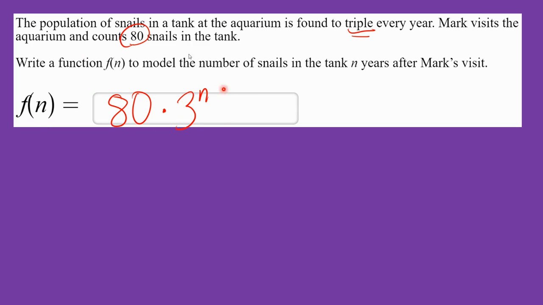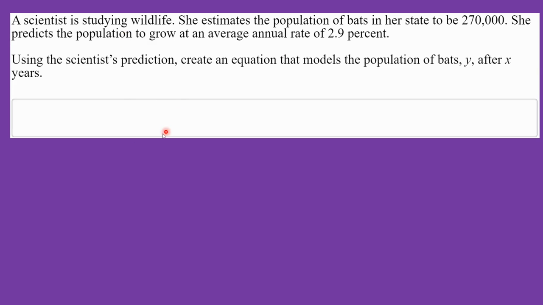It didn't even ask you to do anything else after that, which is a lot kinder than I've been to you guys. This question was also on a recent end of course exam, so it's very similar. A scientist is studying wildlife. She estimates the population. Anytime they tell you a population, unless they say it's not exponential, it's going to be exponential. The population of her bats is 270,000. She predicts the population to grow at an average rate of 2.9%. Oh, well, that's different. That doesn't just say it's doubling or tripling. That's a weird in-between number.